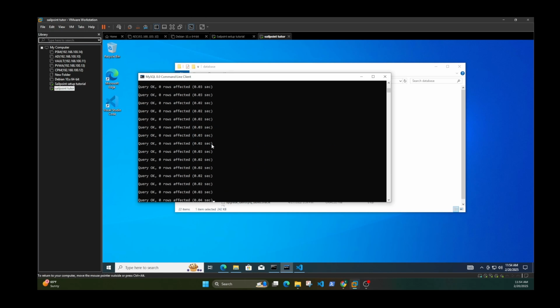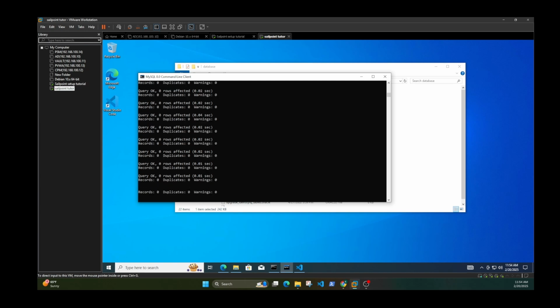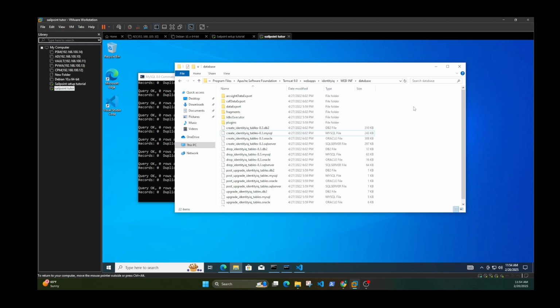So it's initializing the database and creating the tables inside of it. So just let that run. Alright, so while that's running, I'll just go to the next step, and then I'll come back.